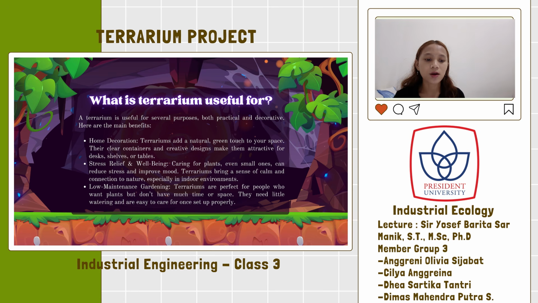The third, low maintenance gardening. Terrariums are perfect for people who want plants but don't have much time or space. They need little watering and are easy to care for once set up properly.